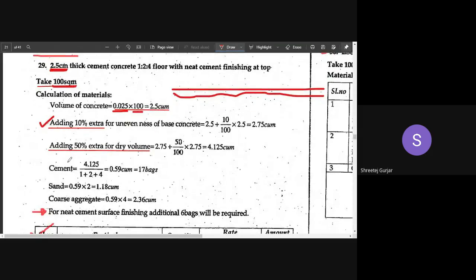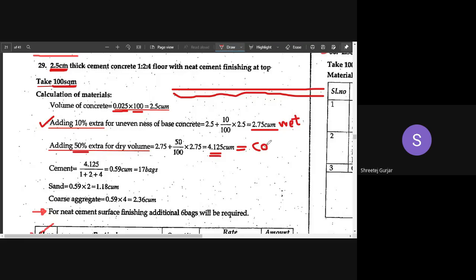Then, 2.75 cubic meter is the wet volume of concrete required. To convert this wet volume to dry volume, we usually go for 54% or we can go for 50%. So here they have added 50% extra to convert it to dry volume. We have arrived at 4.125 cubic meters of concrete that is required.